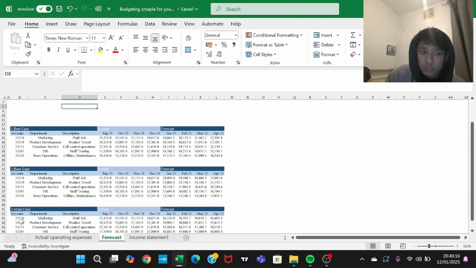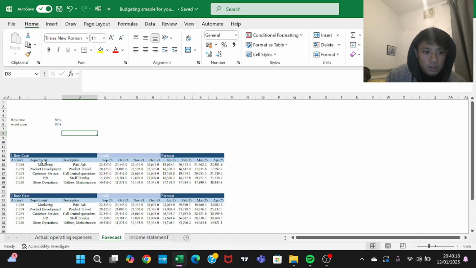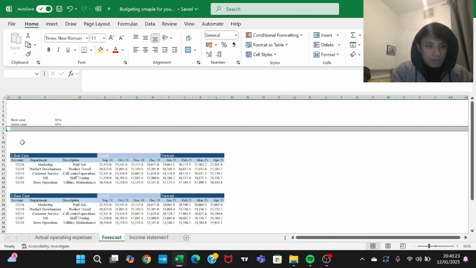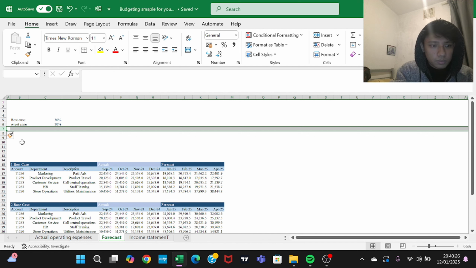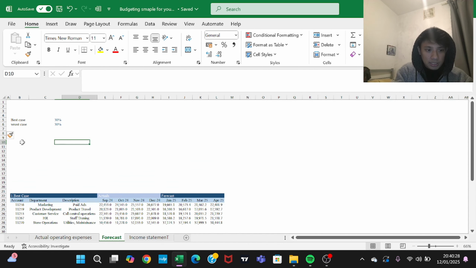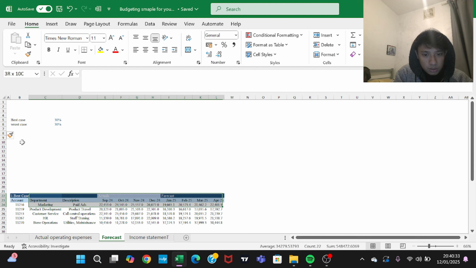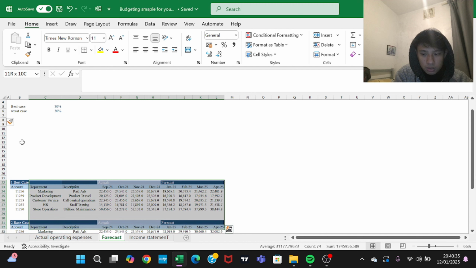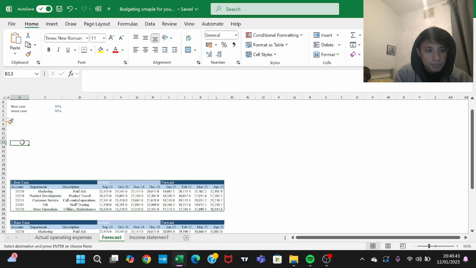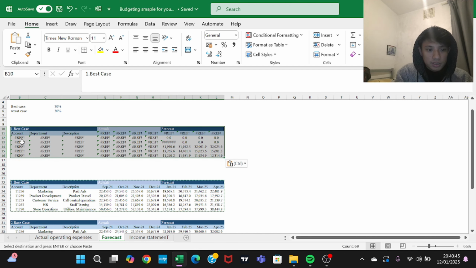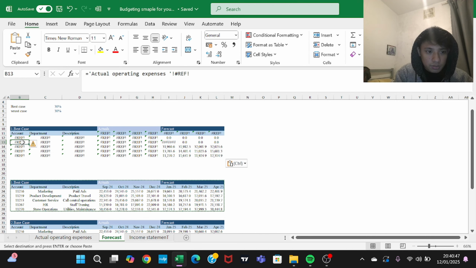2 is the best case and 3 is the worst case. So first I have to add rows and columns, more rows, then copy everything and paste it. Okay, don't worry guys, don't worry.